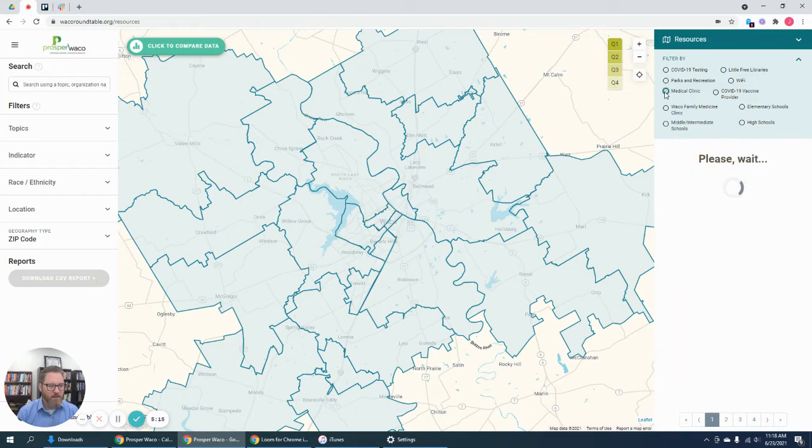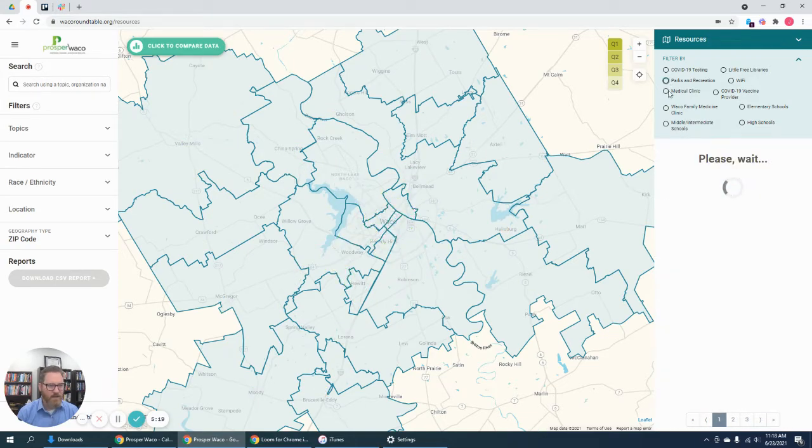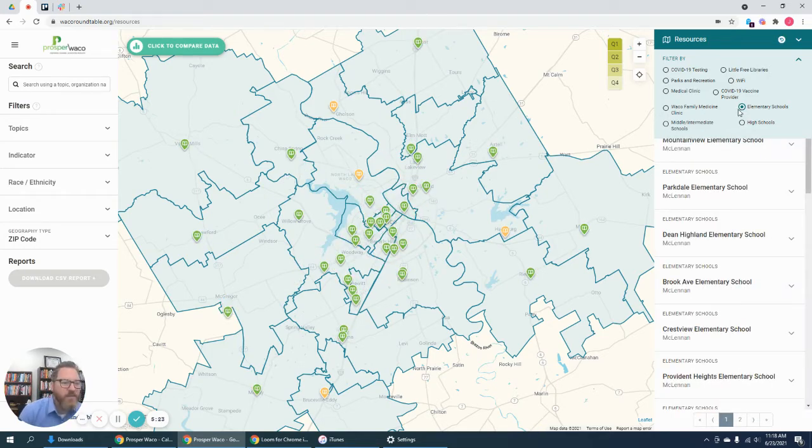Then I can unclick this, and maybe I want to look at where there are parks. And there I've got that. Maybe I want to look at where there are elementary schools. Now, a lot of these resources that are currently posted are resources that we posted for a specific reason. So if there's a resource that you would like to see posted because it may help you to visualize some of the things you're interested in, just reach out. We might be able to do that.